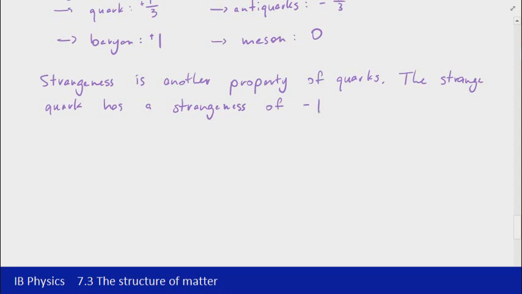Because it has a charge of -1/3, its strangeness is -1. That then means that the strange antiquark has a strangeness of +1, and all other quarks have 0.